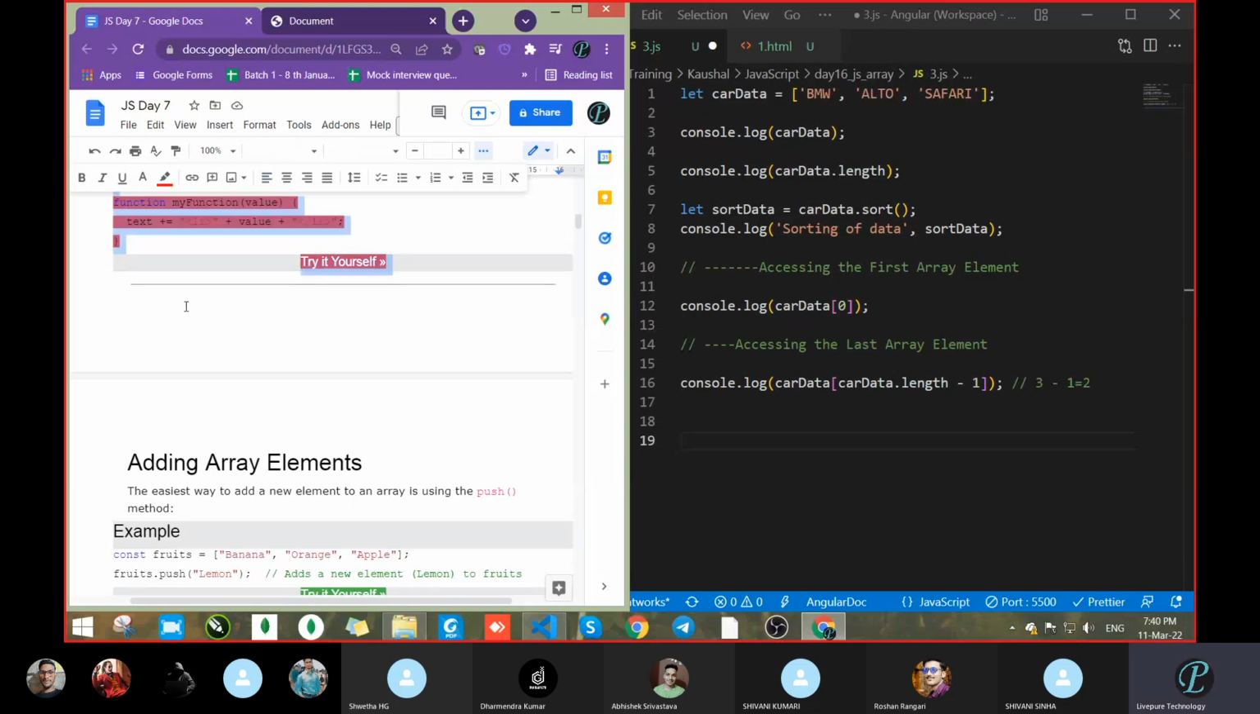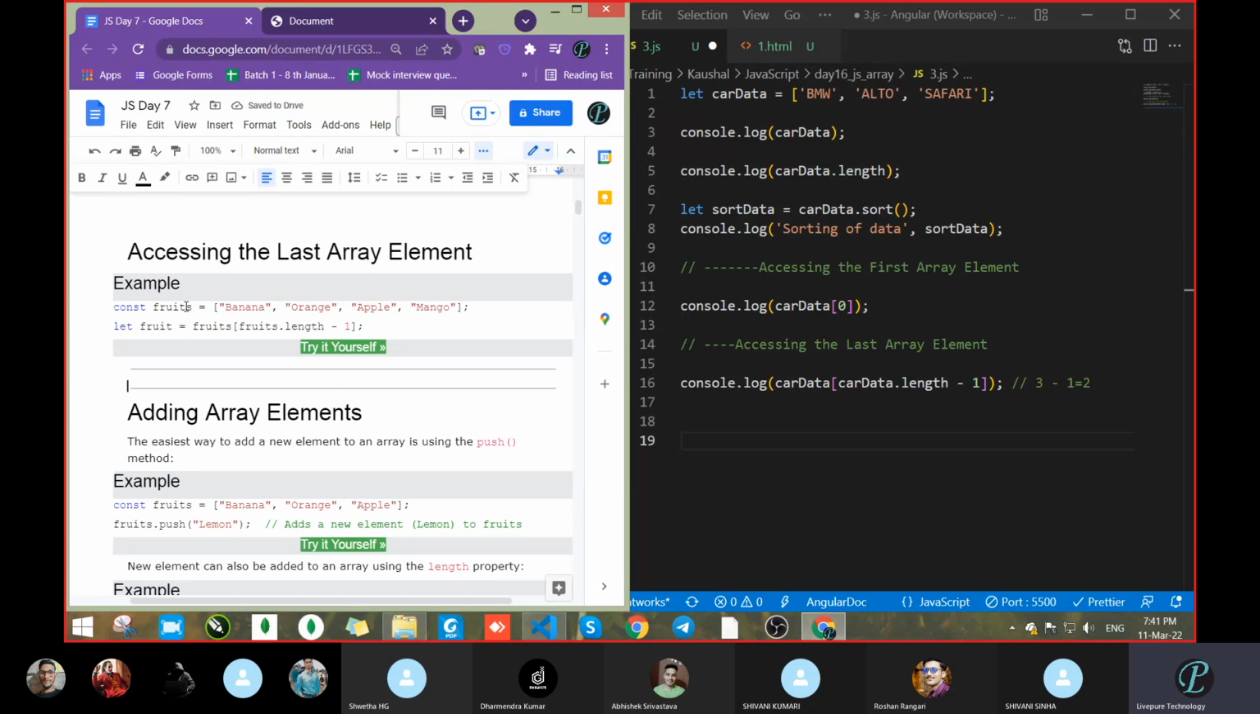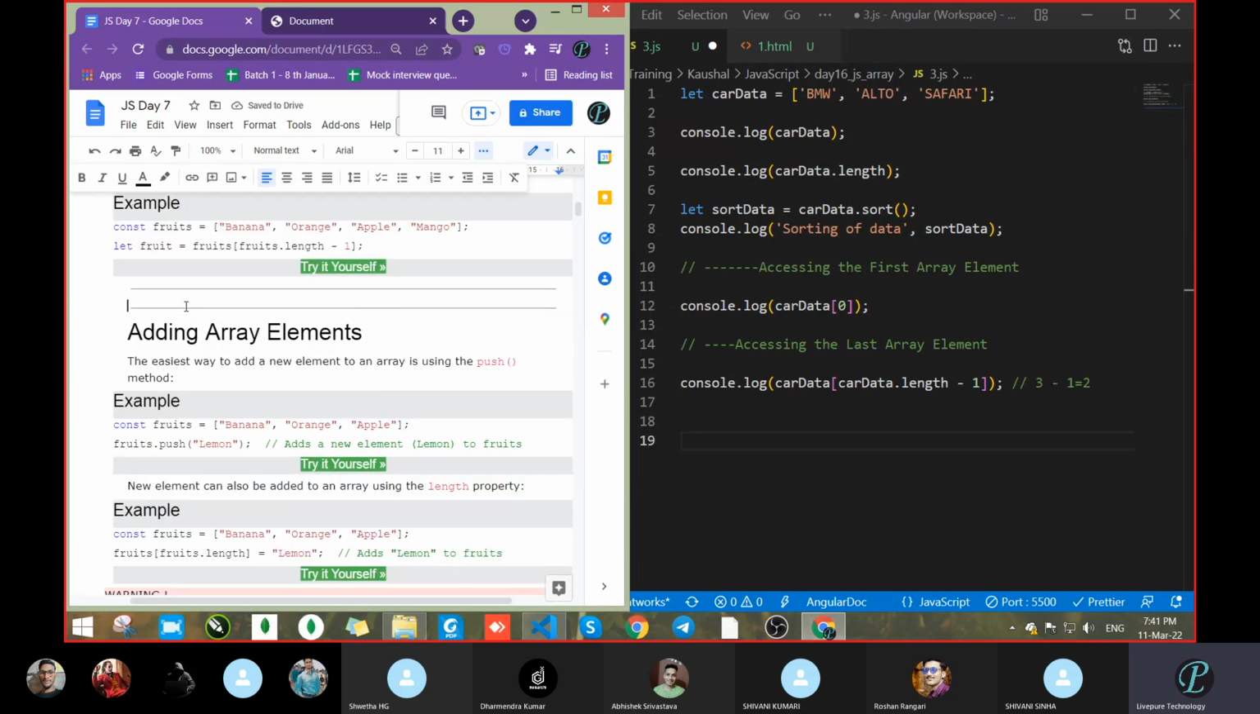One thing, remove this itself completely. Yeah, so array element. How to add an element in the array? Tell me.